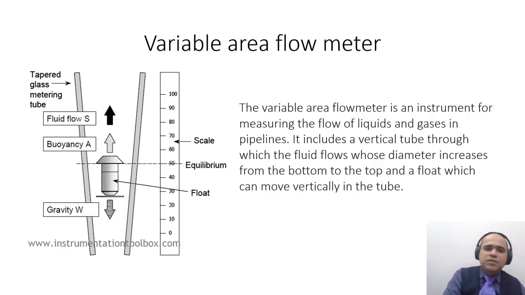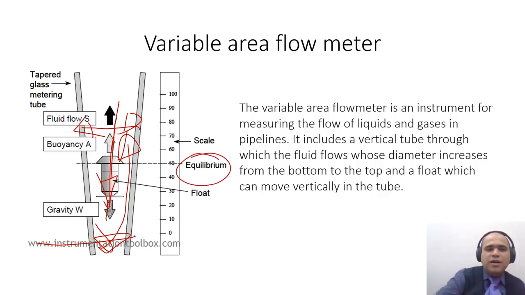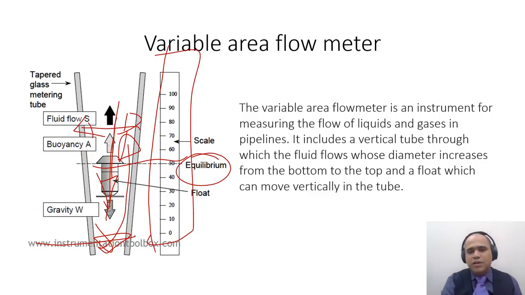What happens is when a large flow comes, the float is trying to come down because of gravity, but when it moves up, the area increases, and then it suitably reaches equilibrium at some point, and that equilibrium can then be calibrated for giving the measurements of the flow. It's a purely mechanical sensor.